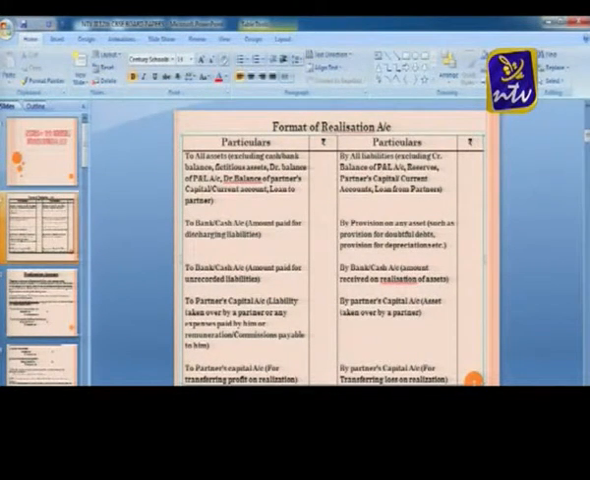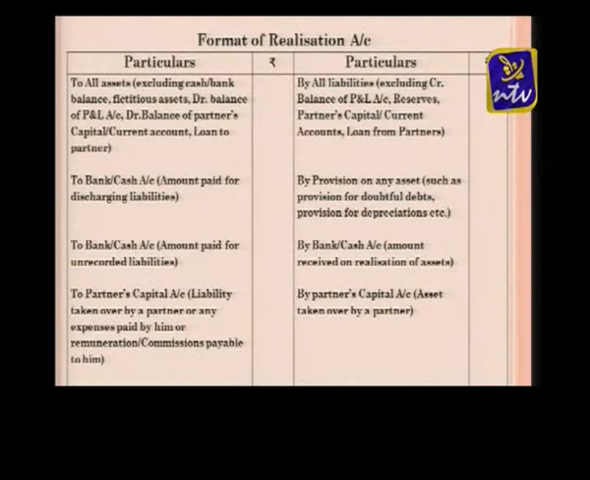And the next procedure is we are selling the assets and getting the money, so the journal entry is cash account debtor to realization account. After getting the money, we are utilizing that money for the payment of liabilities. So the entry is realization account debtor to cash account.